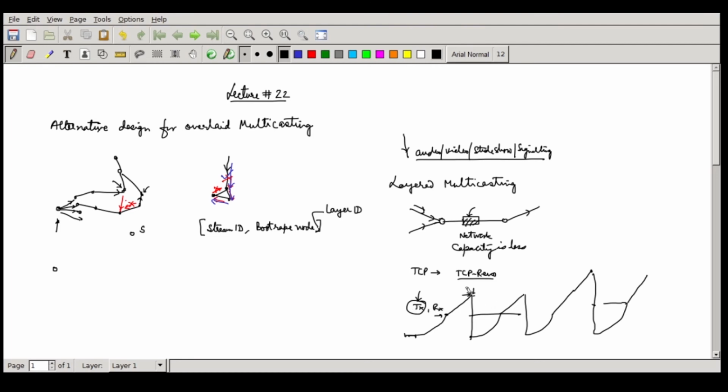But if my receive window is below this point, somewhere here, then my sending window, in which I transmit without waiting for acknowledgement, will get stuck at this, because that's the minimum of the two, and I will keep operating here. This congestion control will only get triggered when my receive window is much larger and I am not limited by the receiver. Then the average value will match the network capacity. This will be done by everybody in TCP.